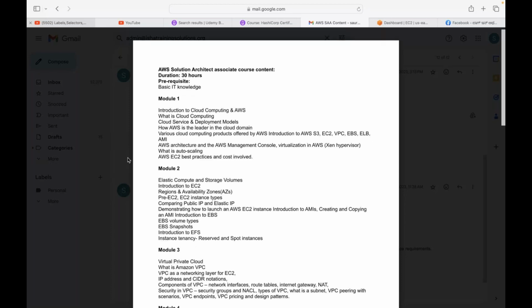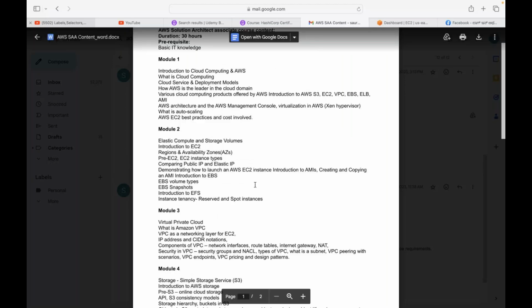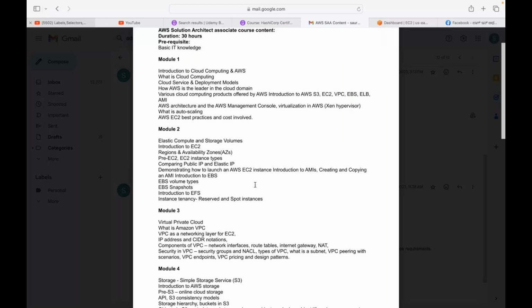Then in module 2 we will cover how to create the servers, what is snapshot, how you can create the servers from snapshot, what is public IP, what is elastic IP. And of course the purchasing models, what type of instances you can create, how you can purchase them. There are different purchasing models as well, so that will be covered in module 2.